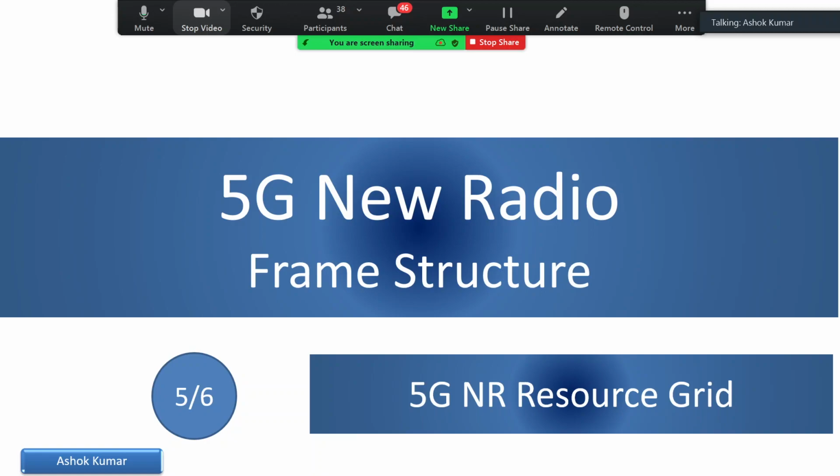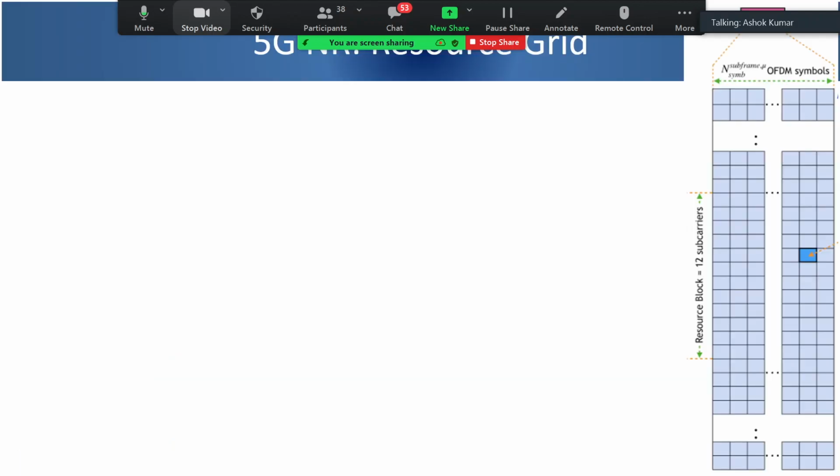Anybody else would like to add to it? Or just say, okay, grid of resource elements, Nitin had said, very right. Please go ahead and write something in the chat box. If you do not know, just say do not know. You guys are very hesitant in writing in the chat box. Okay, fine. So let's move on.